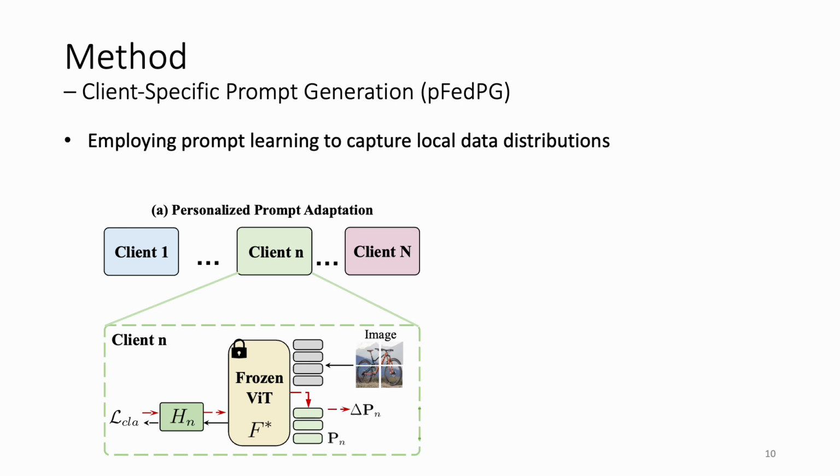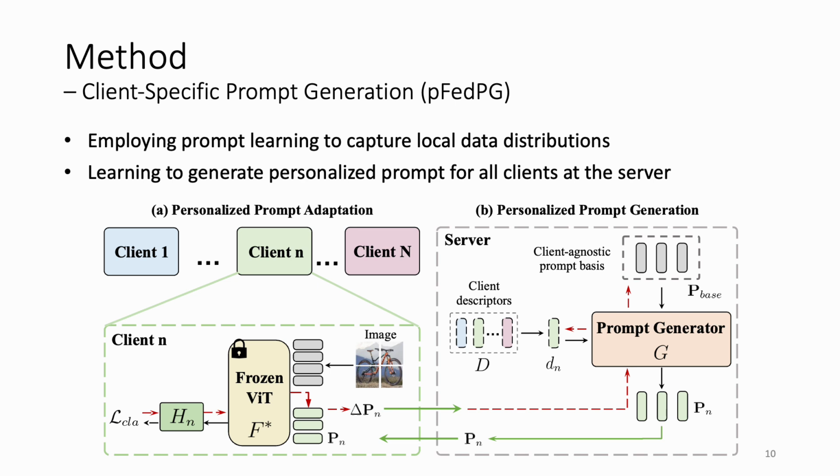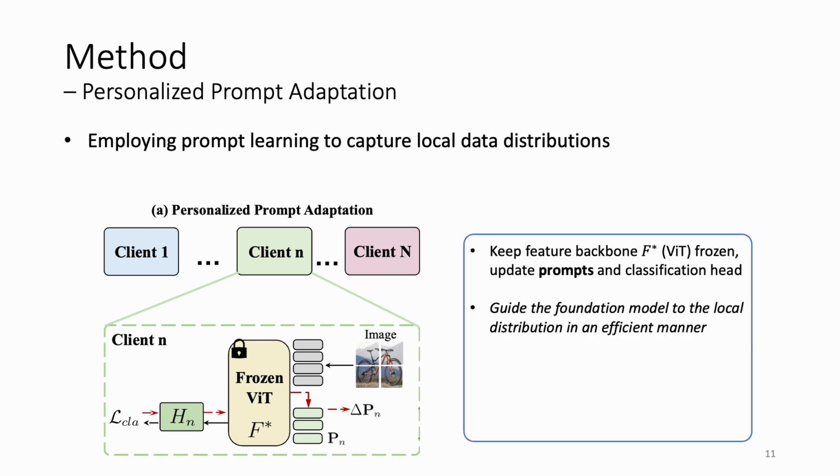So in this work, we propose a client-specific prompt generation framework. At each client, we learn prompt vectors instead of the entire model to allow parameter-efficient local adaptation, to leverage knowledge among heterogeneous clients while achieving model personalization. At the server, we design a personalized prompt generation mechanism to produce and assign personalized prompt to local clients.